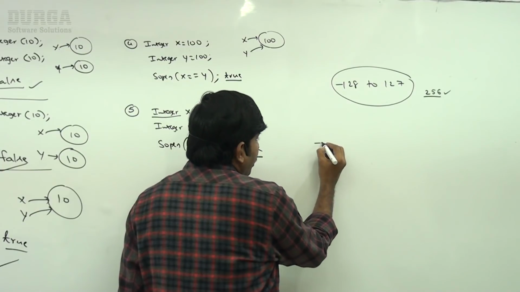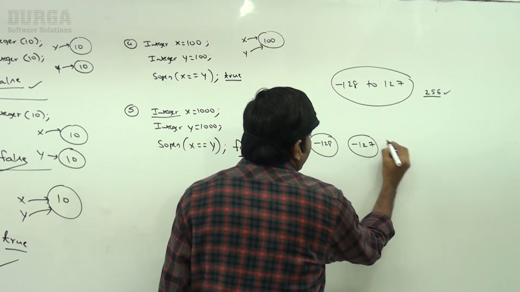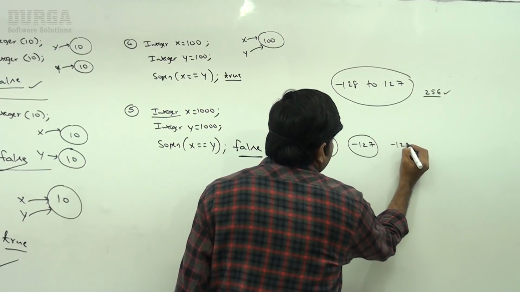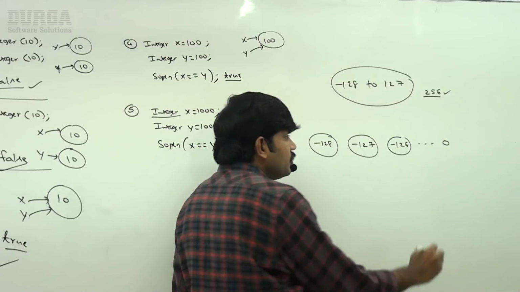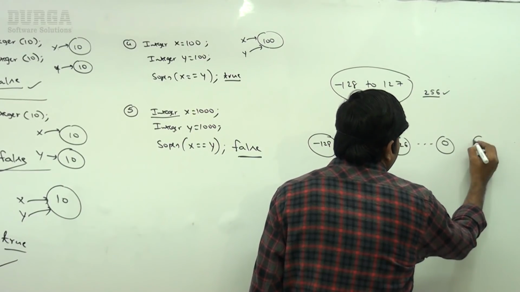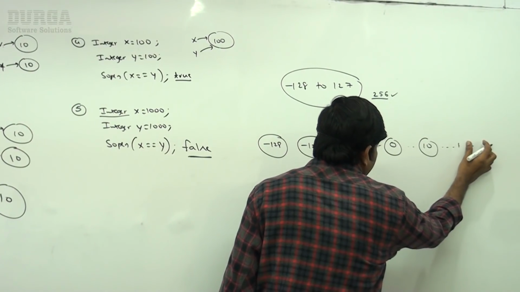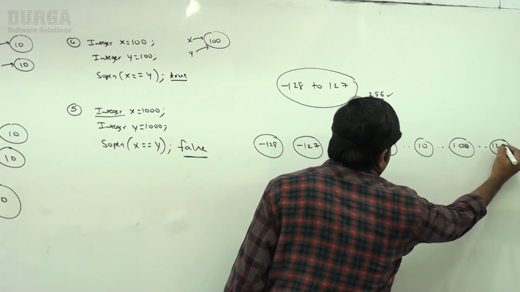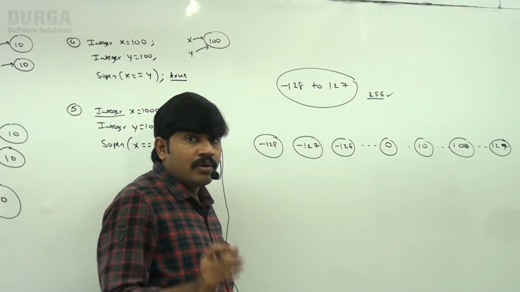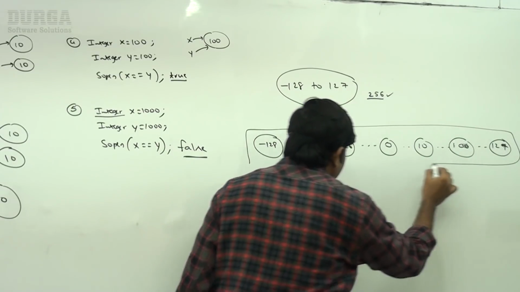Sir, observe, minus 128 is already created, minus 127, minus 126, like that, 0, next 10, next 100, next 127. So the buffer concept is applicable only in this range, sir.